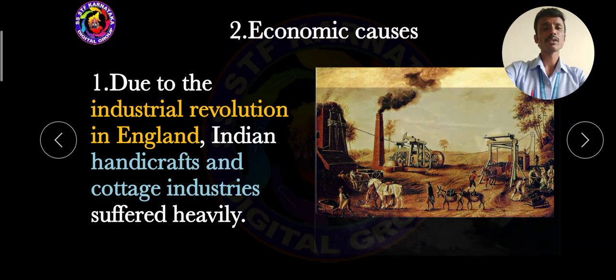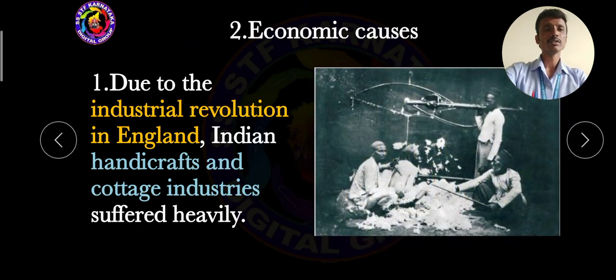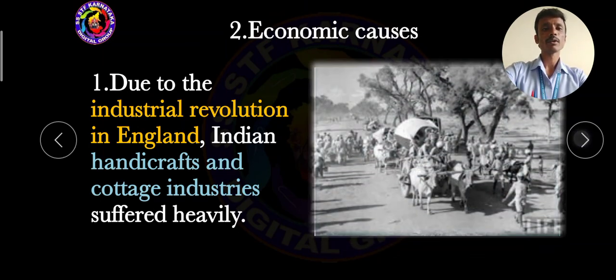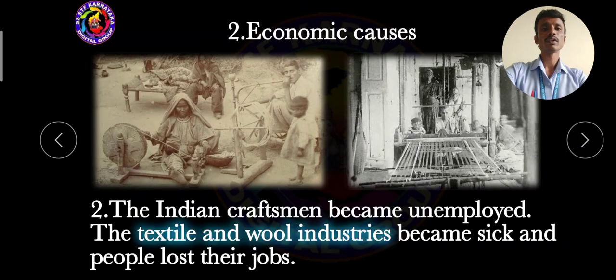So dear students, look at the pictures. Then the Indian craftsmen became unemployed. Why did the Indian craftsmen become unemployed? They grew cotton, and using the cotton, the majority of the craftsmen wove cloth, and that cloth was exported to industries, and the majority of people got jobs.